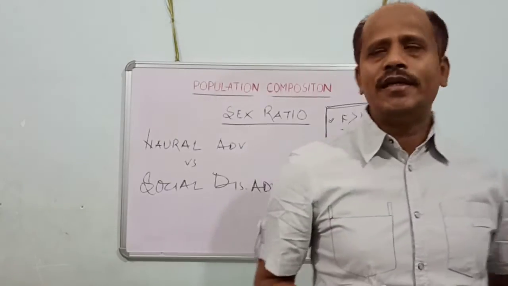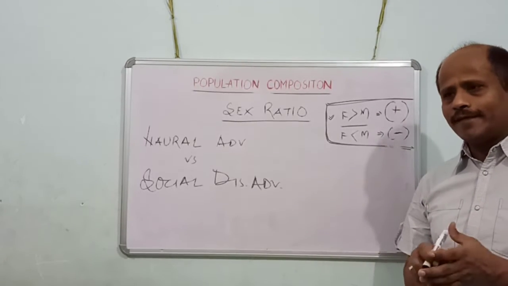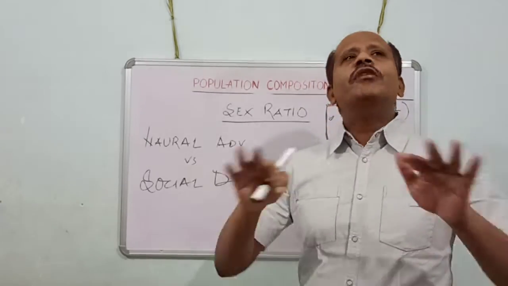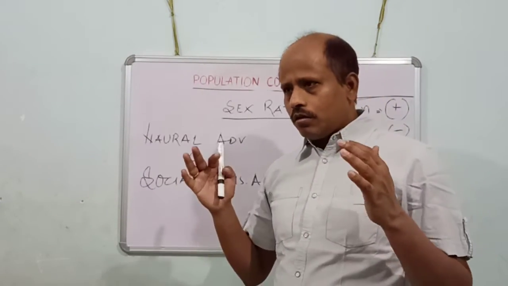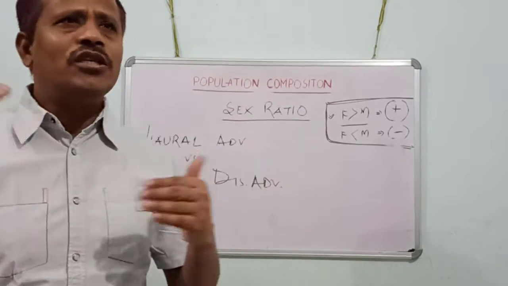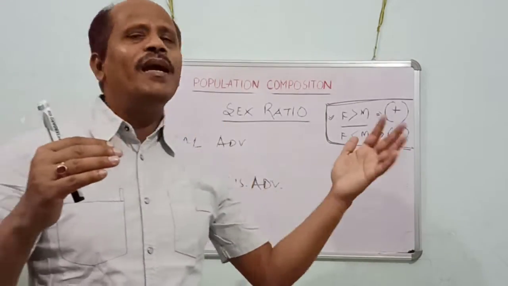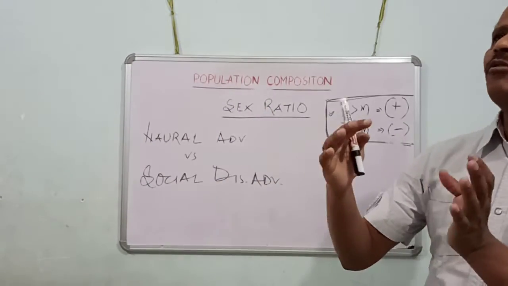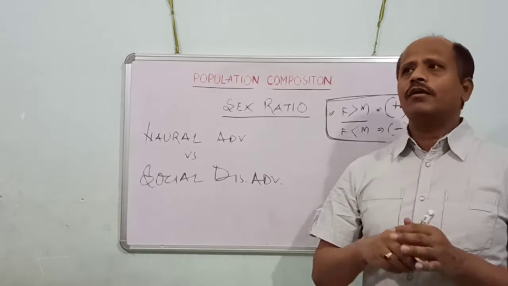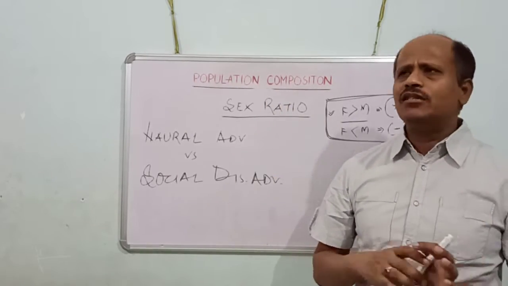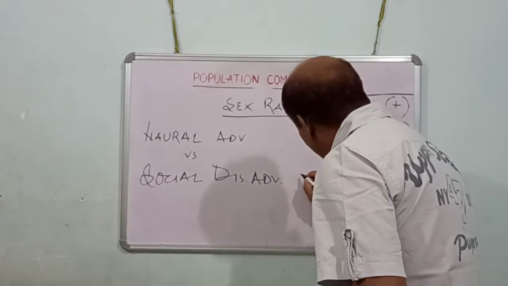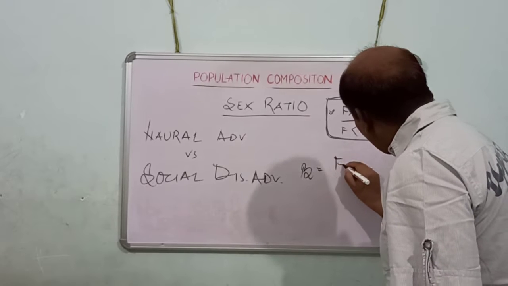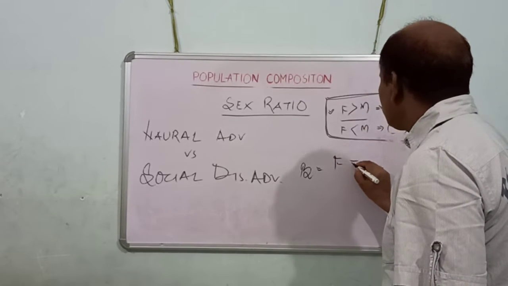What is natural advantage and what is social disadvantage? In any society, if we take the data of newborn babies, almost equal numbers of male and female children are born. At the time of birth, the number of female babies and male babies is quite equal.